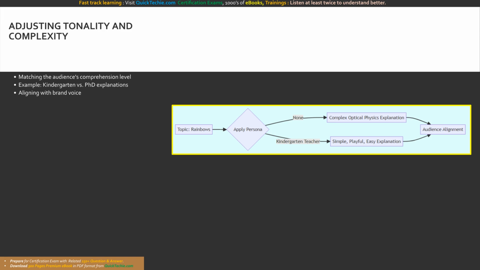But what if your application is an educational app for young children? You simply set the persona. Imagine you are a kindergarten teacher and have to provide an explanation for rainbows in the sky to the children. Amazed. After adding the role/persona, you can see that the output response aligns more with the child's complexity level. The model restricts its vocabulary, introduces playful analogies, and adopts a warm, encouraging tone.